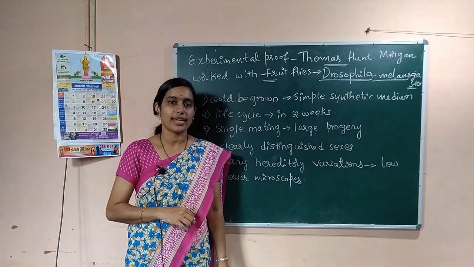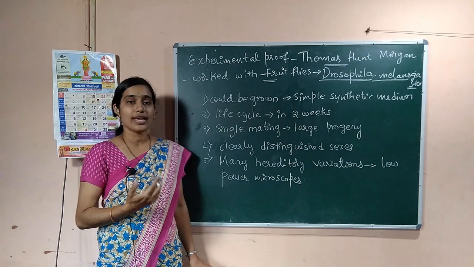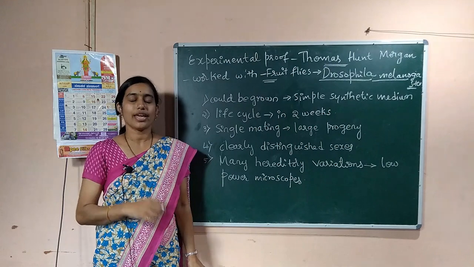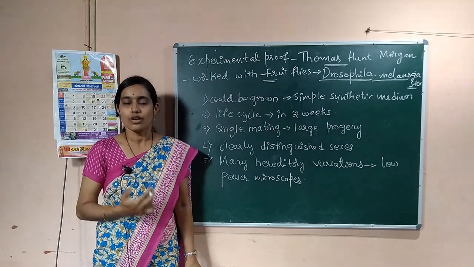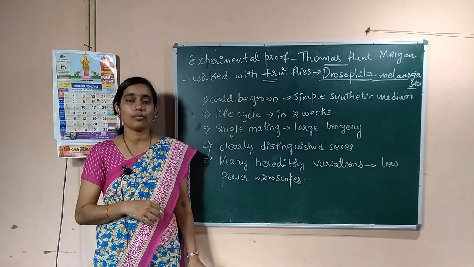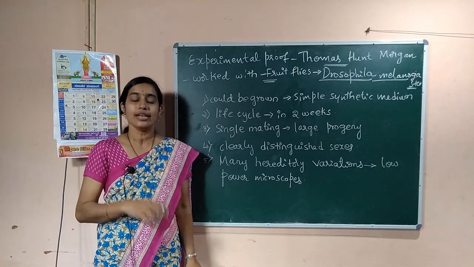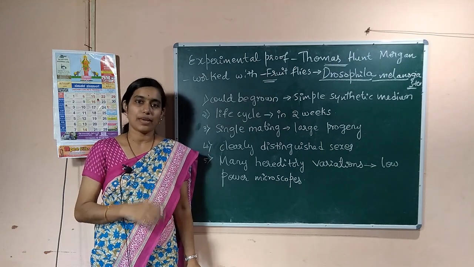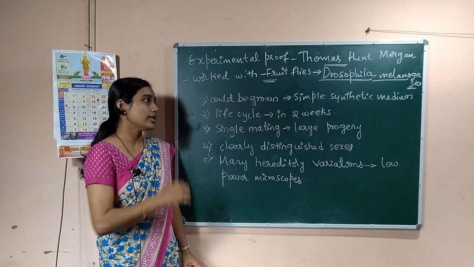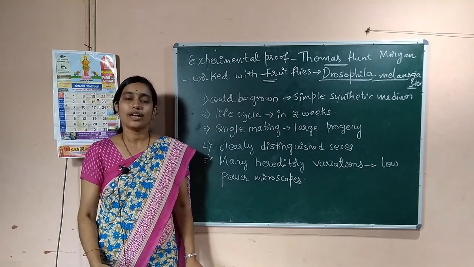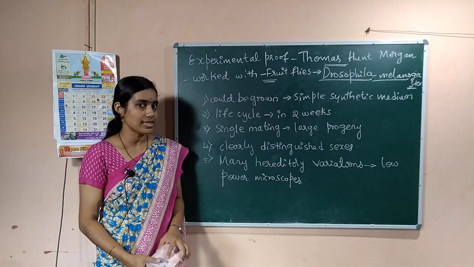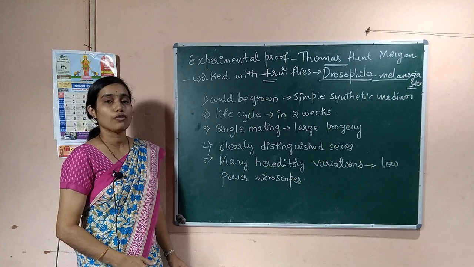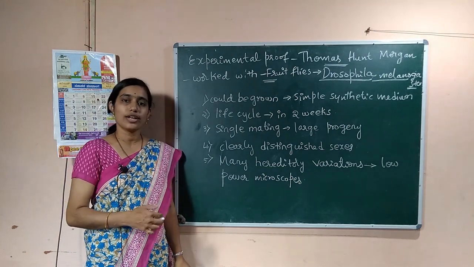the chromosomal theory of inheritance. So why did he select Drosophila or fruit flies for his experiment? You know Mendel selected pea plants for his experiments and worked on them for continuous 7 years, right? There were some reasons why Mendel selected the pea plants. Same like that, Morgan worked with the tiny fruit flies. Why did he select Drosophila melanogaster? These are the reasons for the selection of Drosophila by Morgan for his experiment.